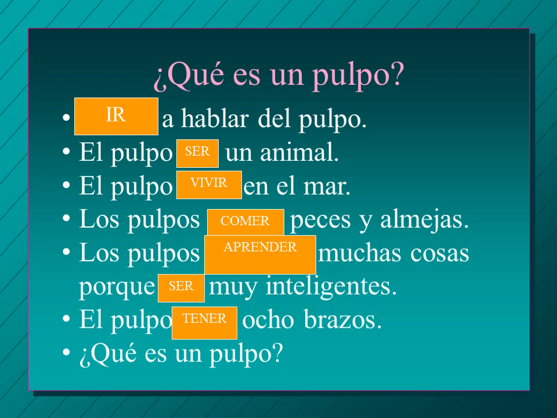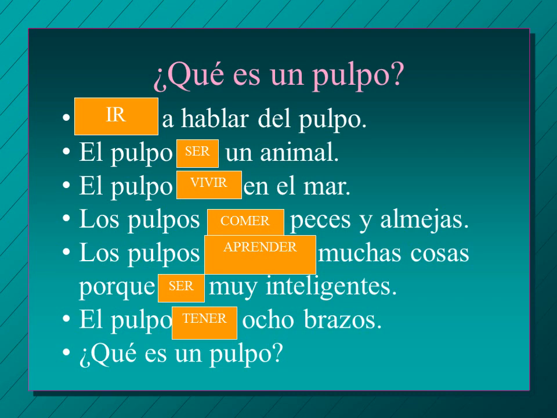Okay, so here I've just got a little exercise. It says, ¿Qué es un pulpo? So pulpo is a word that you may not know. We're going to talk about it and then see if you can figure out what it means. And then at the end, we'll tell you, of course. So let's start here. I've got boxes over the verbs, and I've got the infinitive there. I want you to conjugate it for me.